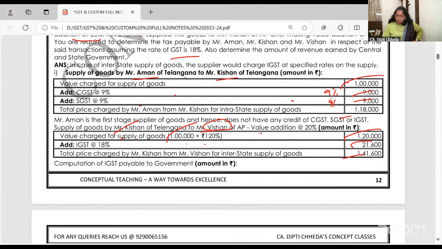Now what is my output tax? 21,600. What is that? IGST. But what is my input? CGST and SGST. Can I set off? See, first output IGST against input IGST. But ma'am, my input is within the state. So can I set off from output IGST the input CGST and input SGST? Yes.